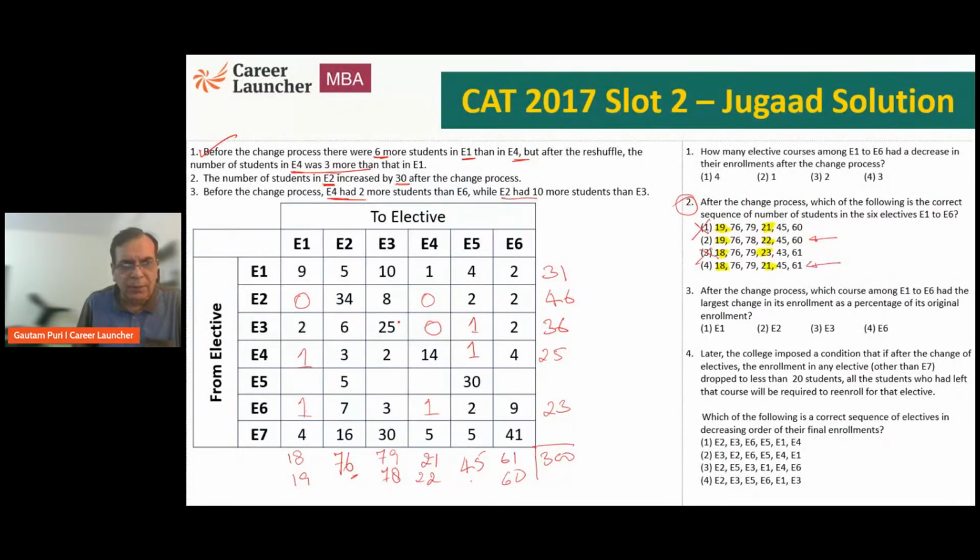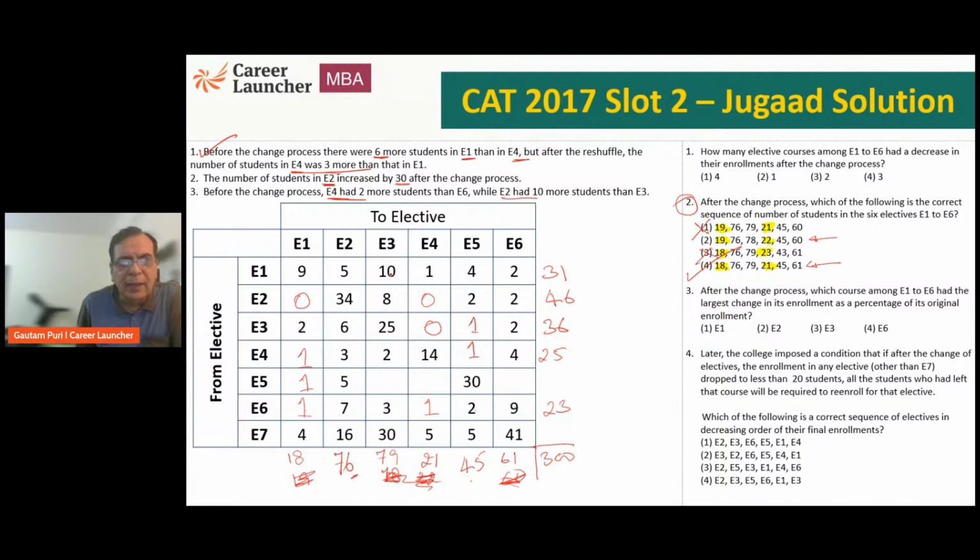Okay. So effectively, what does this mean? If this particular cell in E1 is 0, then the total will be 17. If the cell is 1, then the total will be 18. 19 is not possible. That means I have got the answer. This is wrong. That means this is going to be 1. So what is my answer? It is 18, 76, 79, 21, 45, 61. Okay. And let's see what we have further.